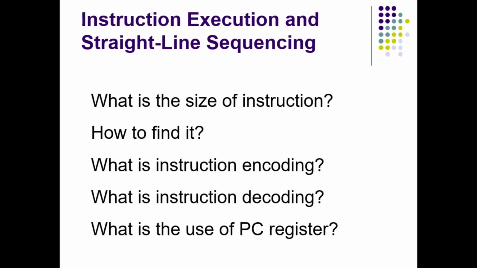What is the use of the PC register? We have studied this in the first chapter itself. The program counter register holds the address of every instruction that has to be executed. The address of the immediate next instruction to be executed will be there in the program counter register. Why do we need it? Because whenever execution of an instruction is completed, the processor has to fetch the next instruction. Somebody has to decide what the next instruction is. So the program counter always has the address of the next instruction.